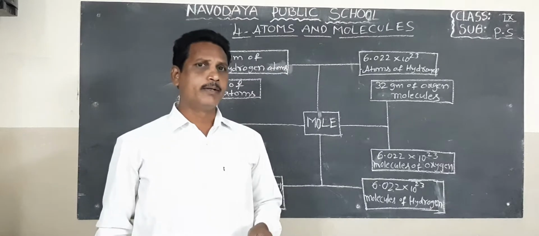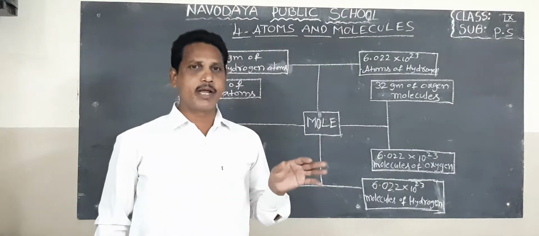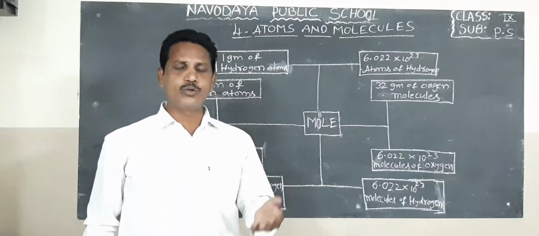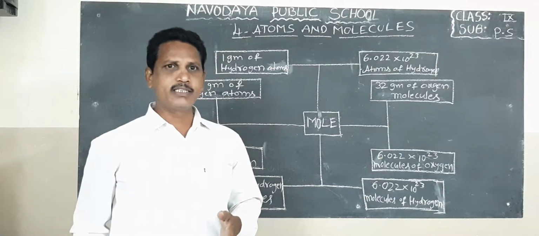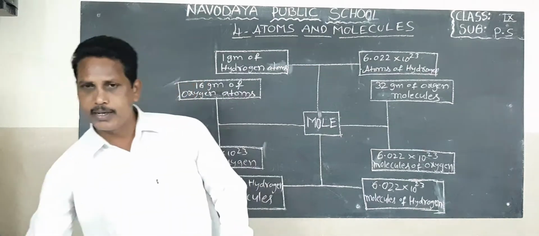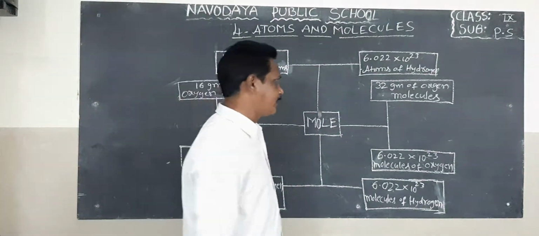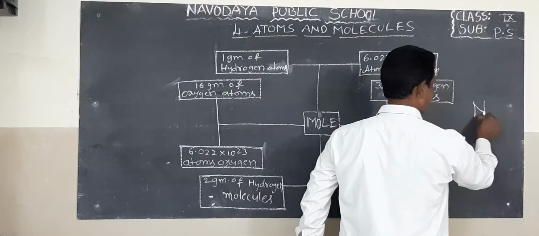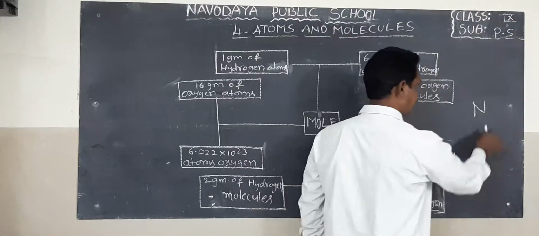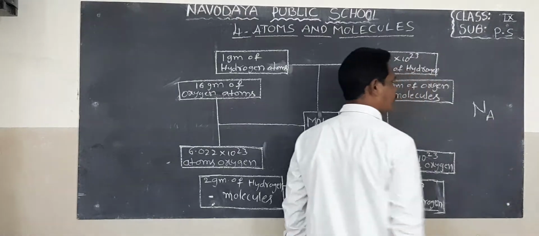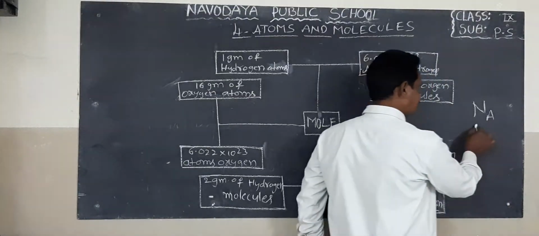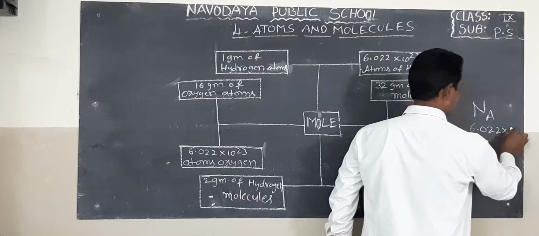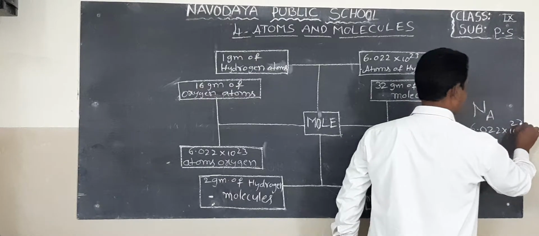Avogadro introduced the mole number, the Avogadro number, 6.022 into 10 to the power of 23. That is the fixed Avogadro number. It is denoted by N A. N means fixed number, and A means Avogadro. Avogadro number is 6.022 into 10 power 23.